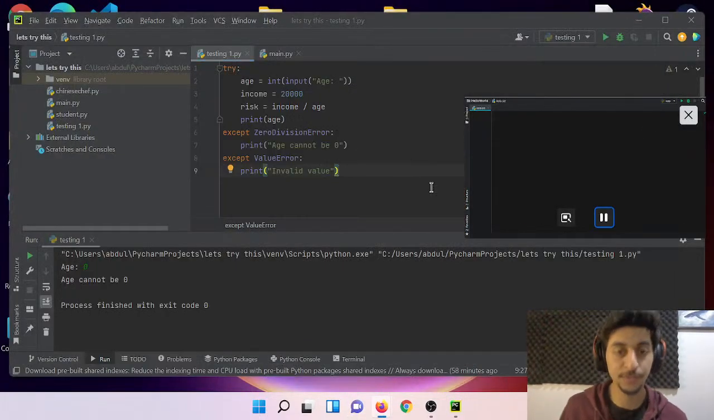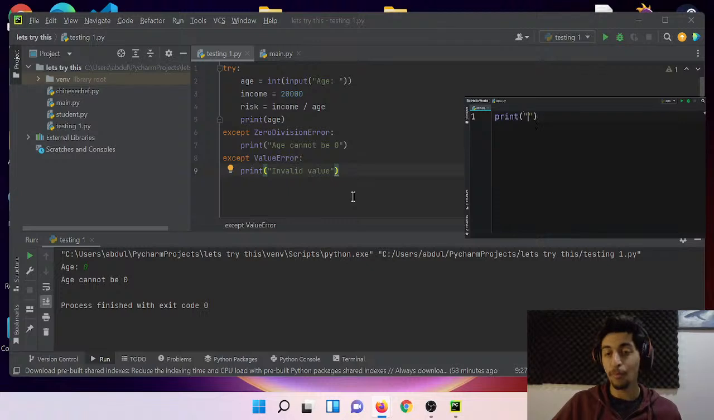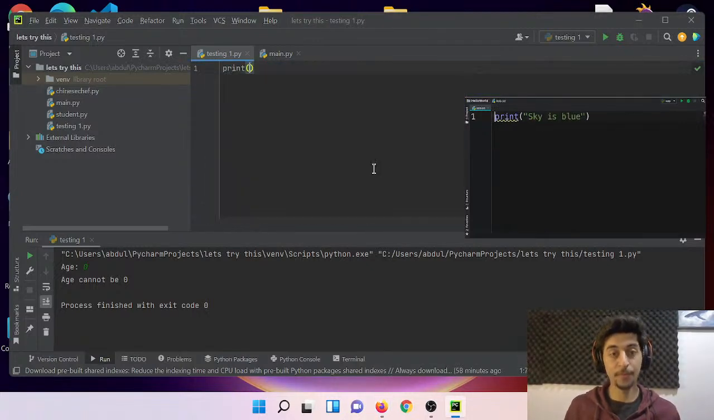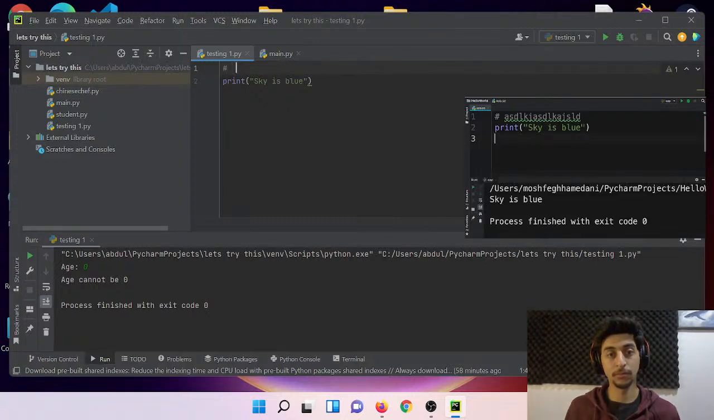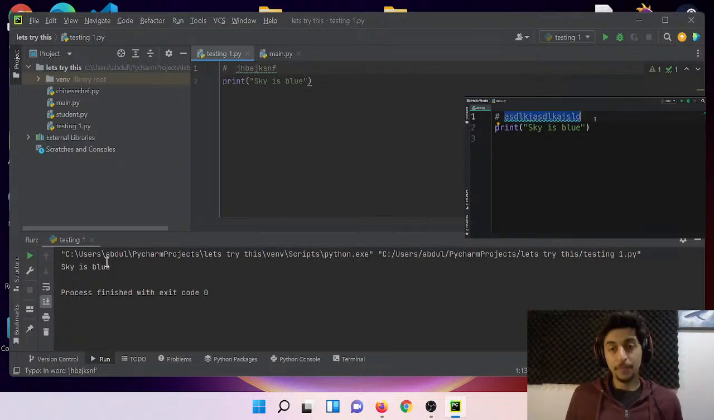Let's continue. We use comments to add notes to our programs. For example, here I'm going to make a print statement: Sky is blue. Before that, I can add a comment using a hash sign, and whatever I type here is going to get ignored. It's not going to get executed. Let me show you. Let's run this program. Look, we only see this message: Sky is blue.